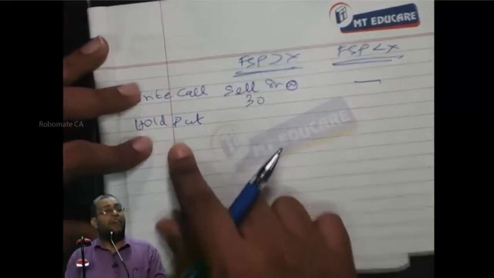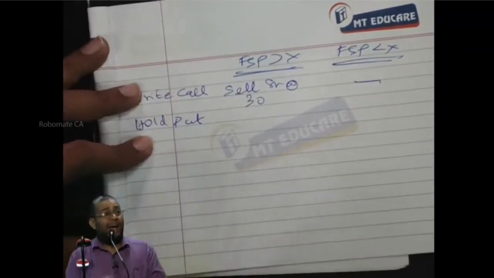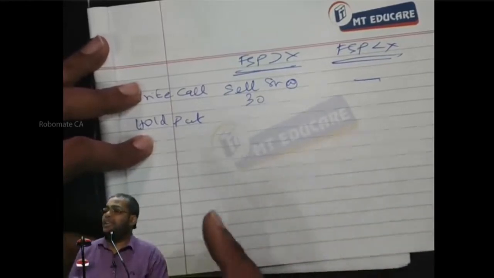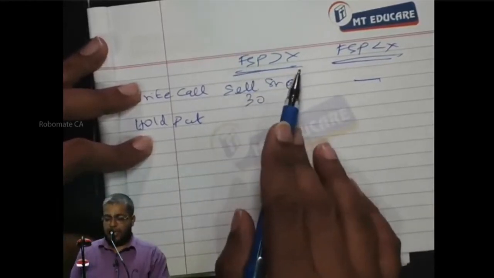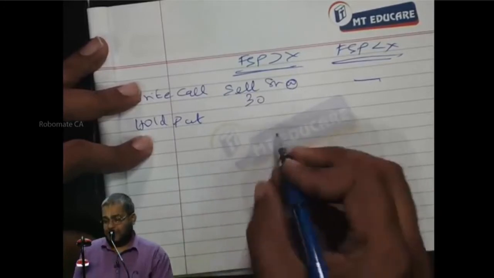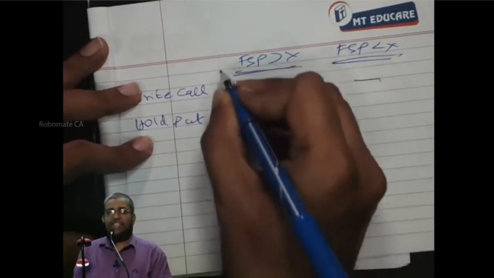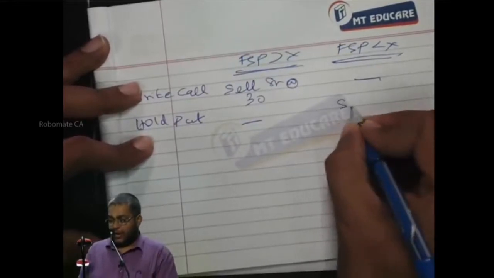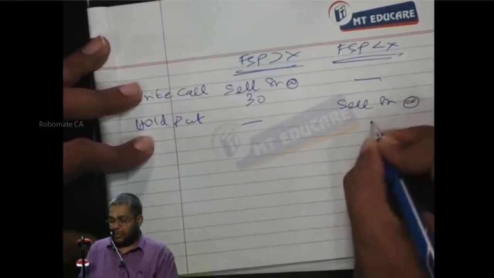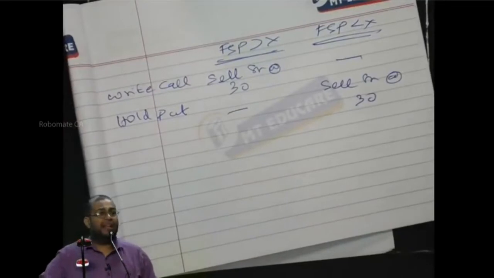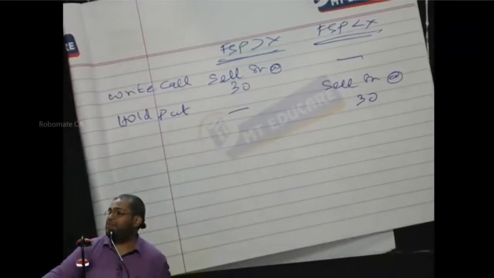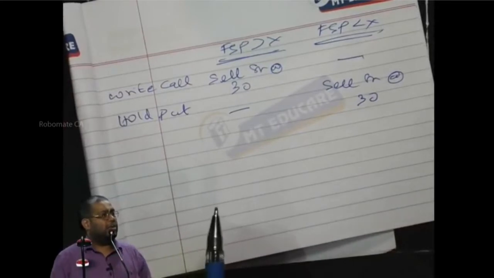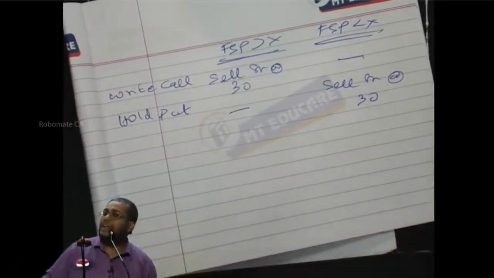Now the next step: I am a holder of the put. I have a right to sell at 30 rupees. I will decide. FSP more than X: exercise or lapse? Lapse, because I have a right to sell at 30 while the share is at 35 or 40. Second case: exercise, and sell the share at 30 rupees. Whatever may be the FSP, I always sell the share at 30 rupees.